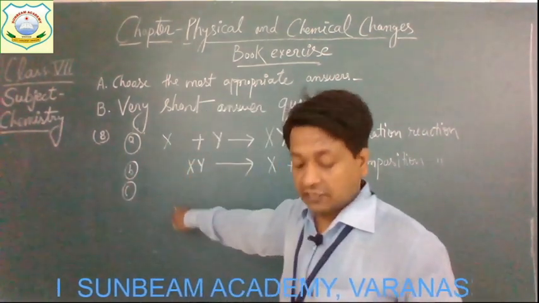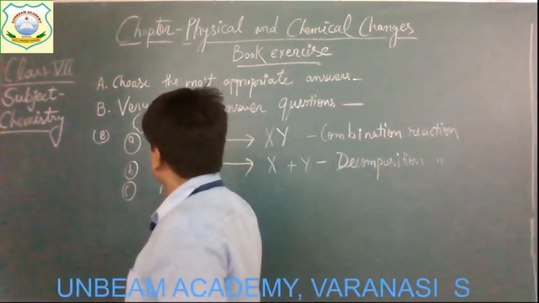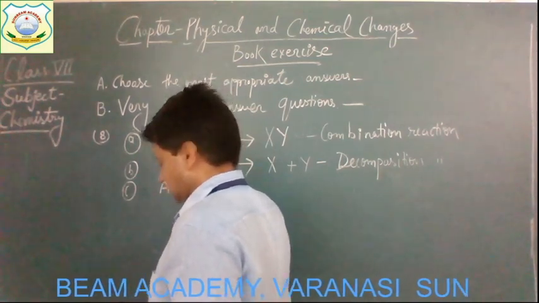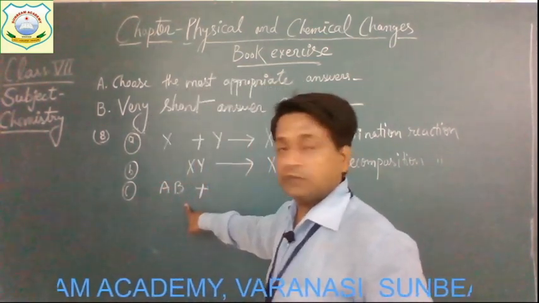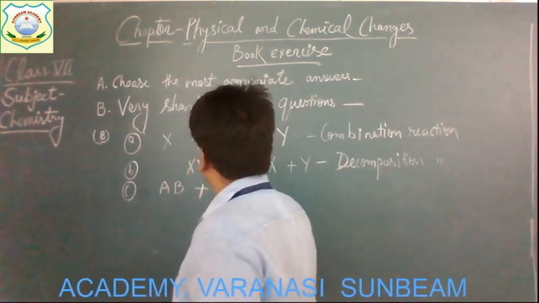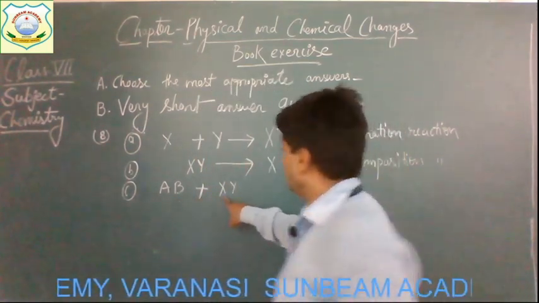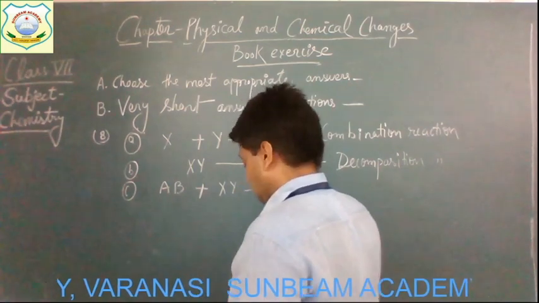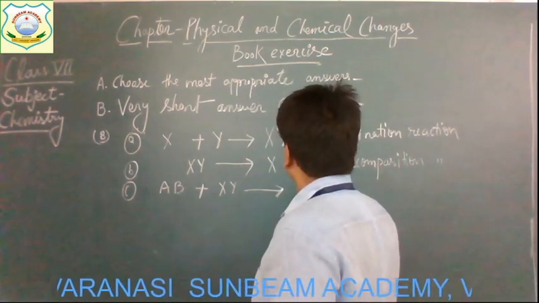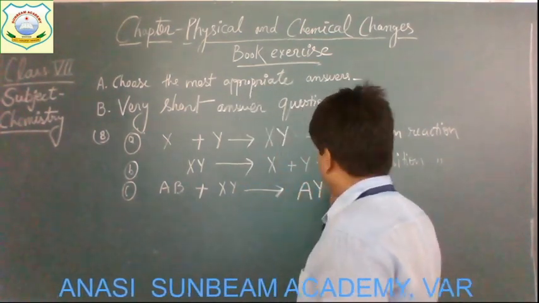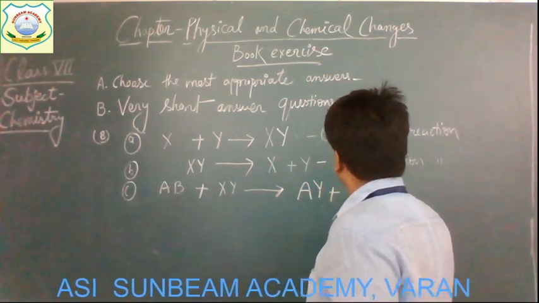The question C is AB is going to react with XY. Okay children, these are two different compounds, and after the chemical reaction it's going to form AY and XB.